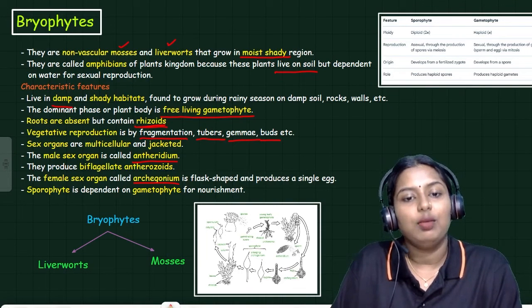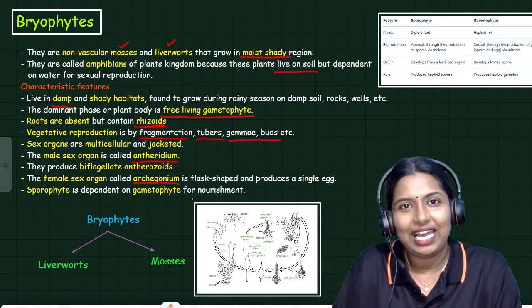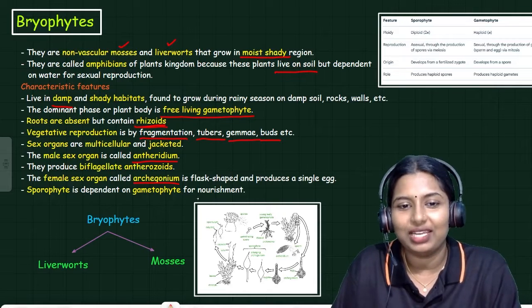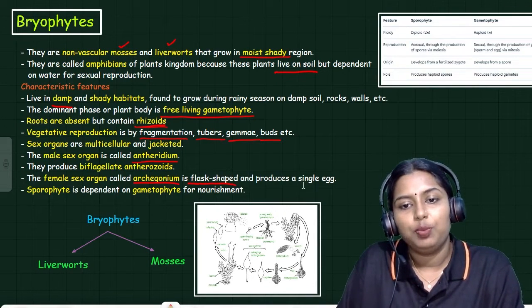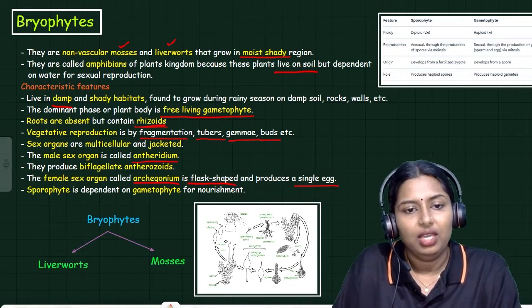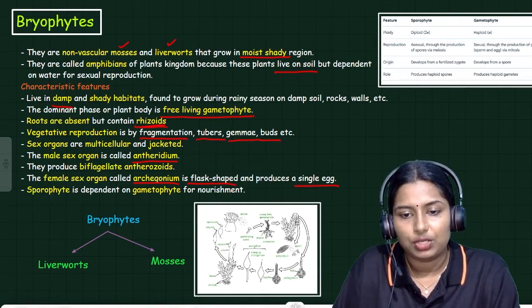And when it comes to the female sex organ, the name of the female sex organ is archegonium. It's a flask-shaped structure. It produces a single egg. I will show the image.